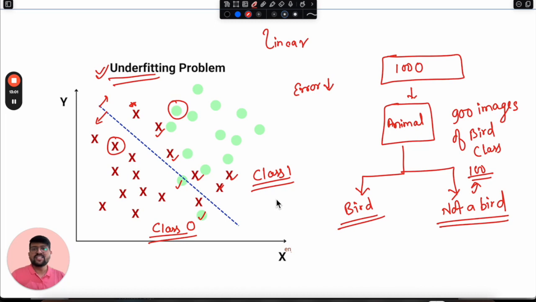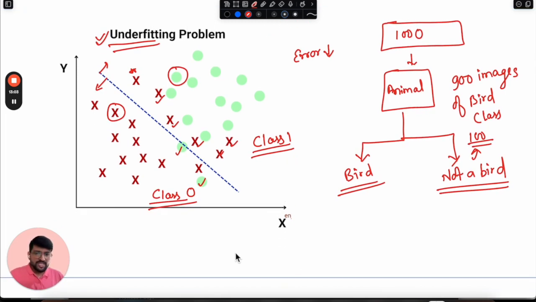So the model started assuming things. Our ML model was not that smart, and it started assuming that all the classes are bird class. It started assuming things we did not intend, but somehow it found that by always predicting the bird class, its task of predicting between bird and not a bird would be much easier.